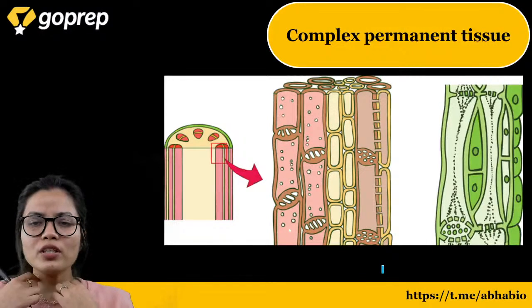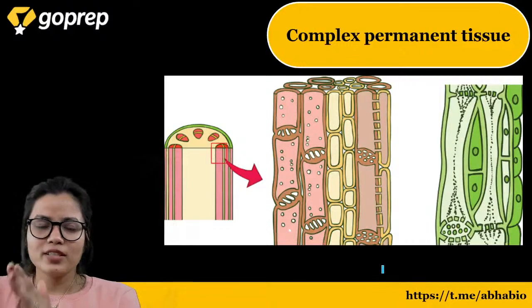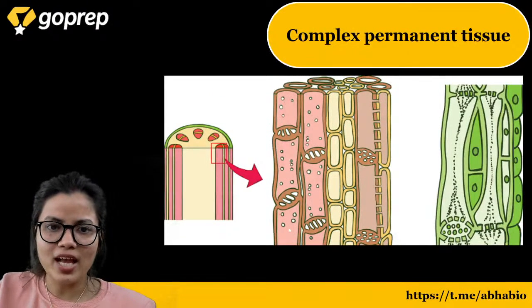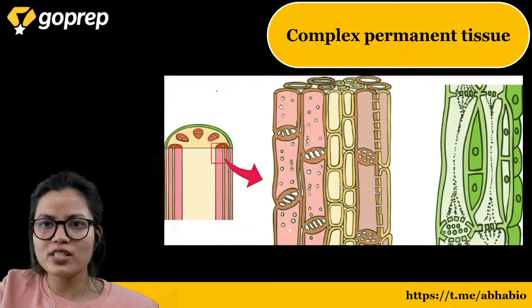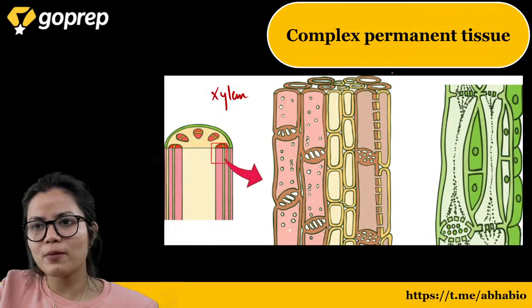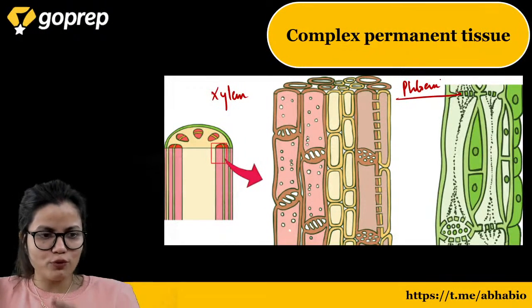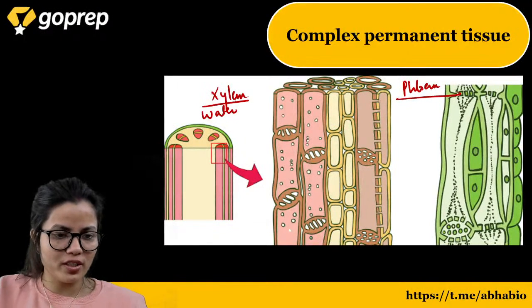So we have talked about the companion cells, dear. There are two types of complex permanent tissue. One is xylem and the other one is phloem. So this represents the xylem, this represents the phloem. Phloem is the tissue responsible for the transport of food. Xylem is the tissue responsible for the transport of water and minerals.